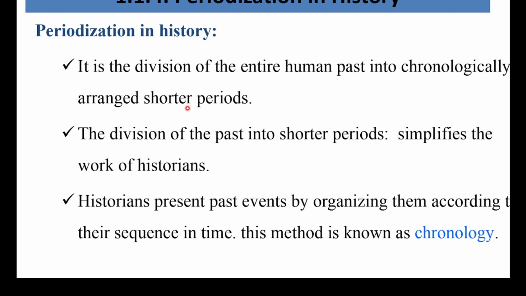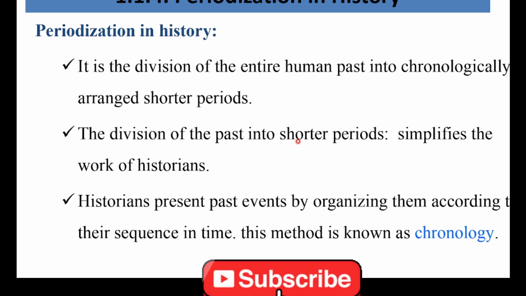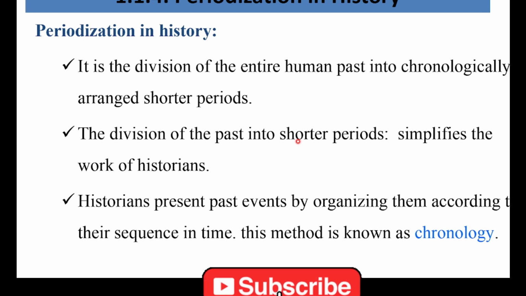It is a method by which historians divide the history of humankind or the human past into smaller periods based on chronological order. Because of this, we can say it is a division of the human past into chronologically arranged shorter periods. This indicates periodization. Again, periodization means the division of the past into shorter periods. What is the main target of that? Why do historians divide the history of human beings or the human past into shorter periods?